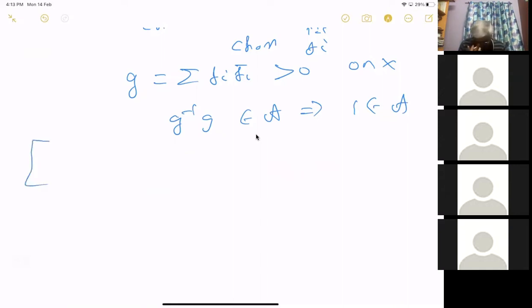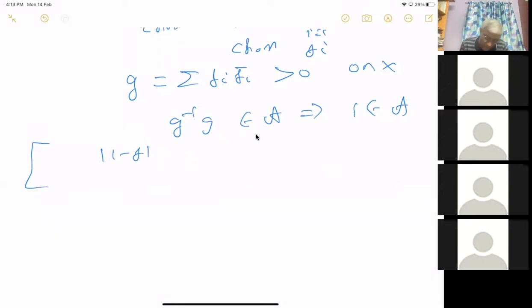So 1 by 1 minus f will be the... no, I think we have to prove it the other way. You want to find the inverse of f, which has to be there. You want to approximate the inverse of f, right? So maybe you have the norm of 1 minus f less than 1.